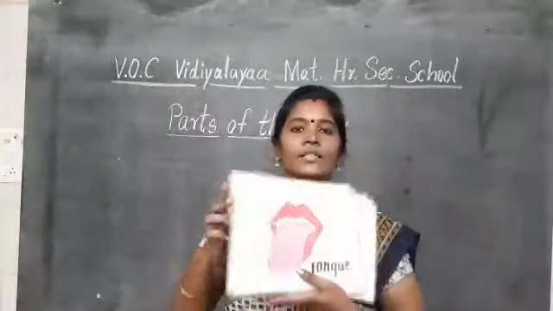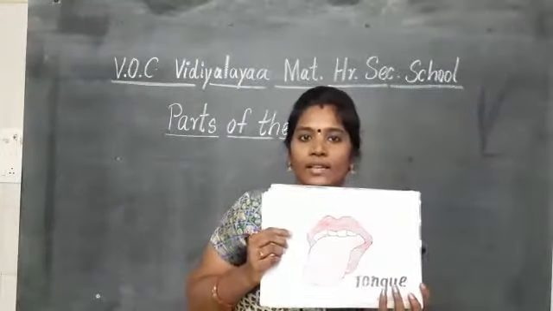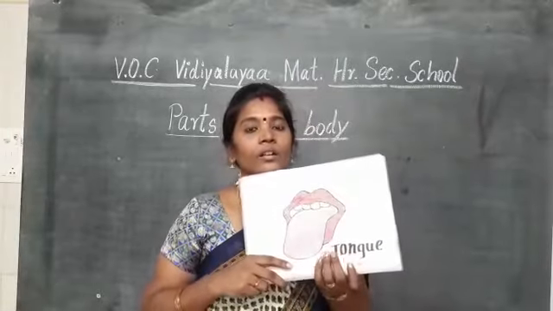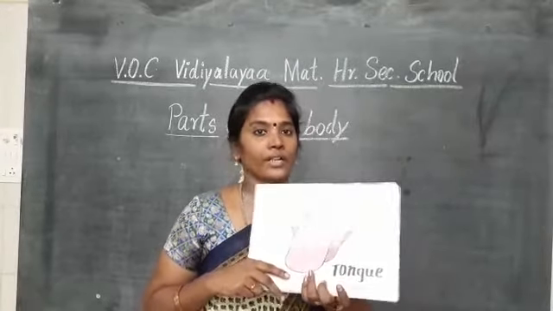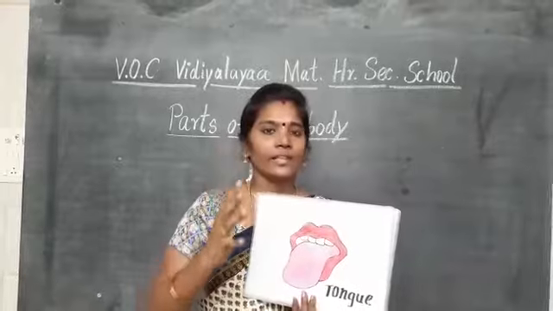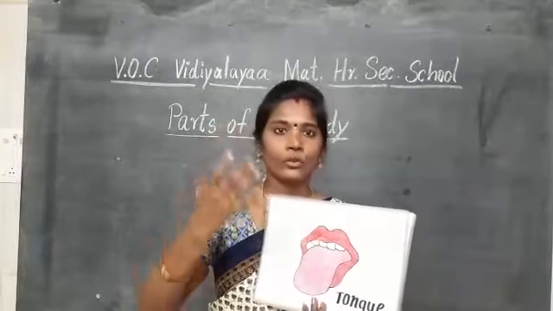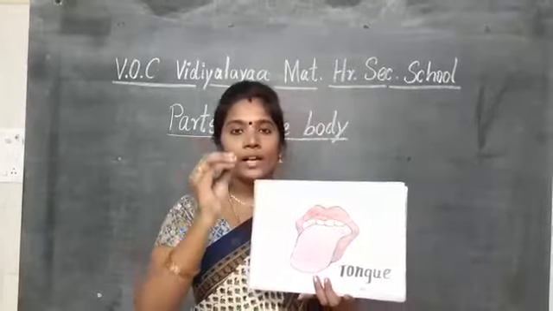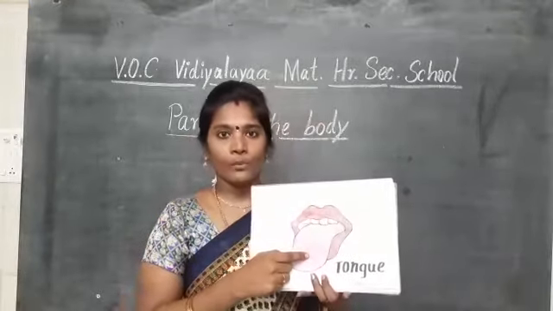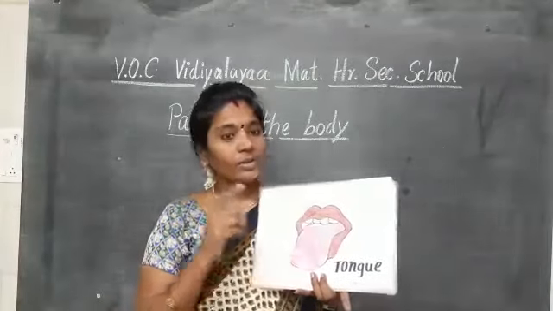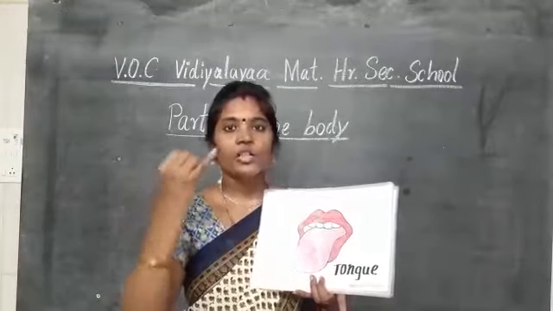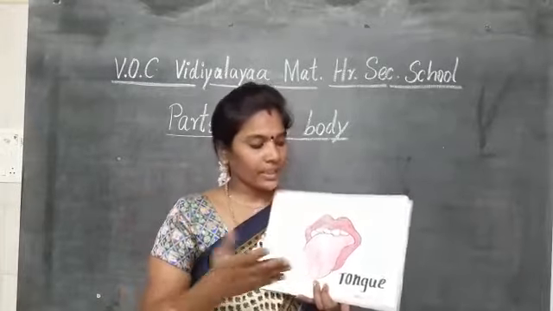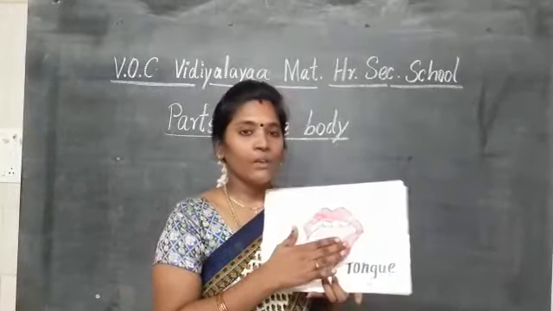Then what is this? This is the tongue. The tongue is one of the very important organs in your body, because daily we are eating at least 3 or 4 or 5 times, snacks also. All kinds of tastes we feel with the help of the tongue only. There are 6 kinds of tastes. Sweet, bitter, salt, sour, everything we taste with the help of the tongue only.